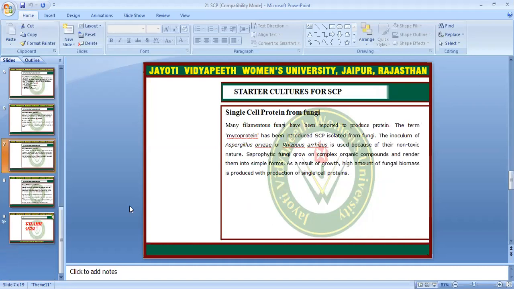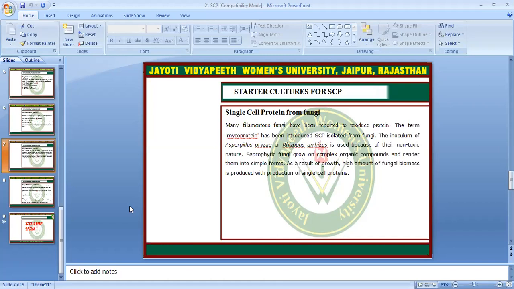Single cell protein from fungi. Many filamentous fungi have been reported to produce protein. The term mycoprotein has been introduced for SCP isolated from fungi. The inoculum of Aspergillus oryzae and Rhizopus oryzae is used because of their non-toxic nature.